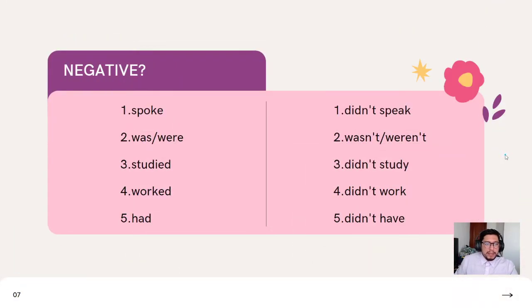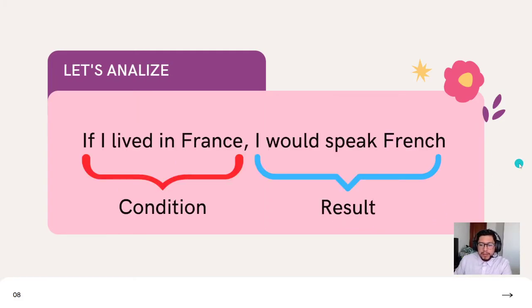What happened in negative? In negative, we're going to follow exactly the same rules that we follow in past. We're going to use the auxiliary didn't. So for example, spoke in negative would be didn't speak. Was or were, wasn't, weren't. Studied, didn't study. Worked, didn't work. And had, didn't have. Now let's move on.